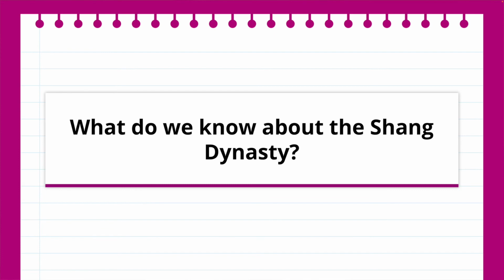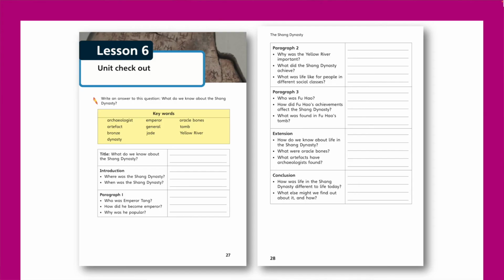And the final lesson, lesson 6, asks pupils, what do we know about the Shang dynasty? This is an excellent opportunity for pupils to engage in an extended piece of writing, setting out everything that they've learned from the unit. They'll be able to consolidate and organise their knowledge, and a planning strip is provided to support with this.